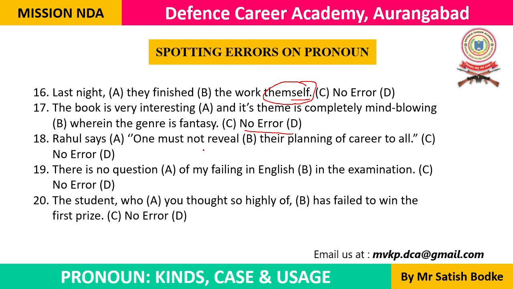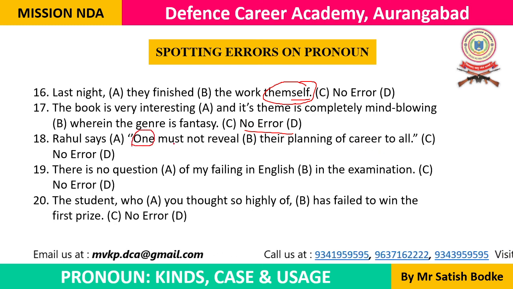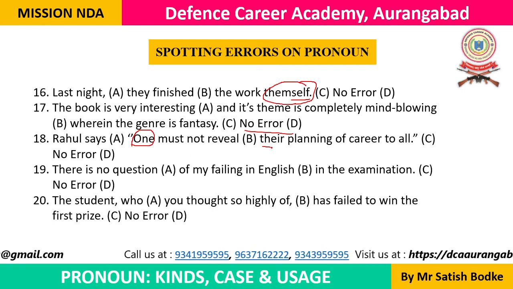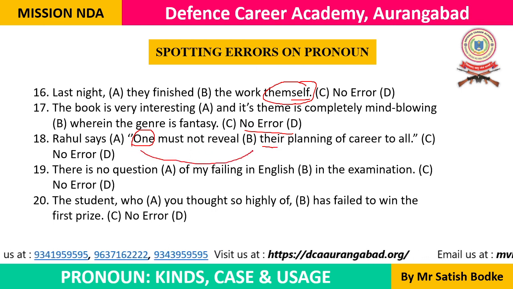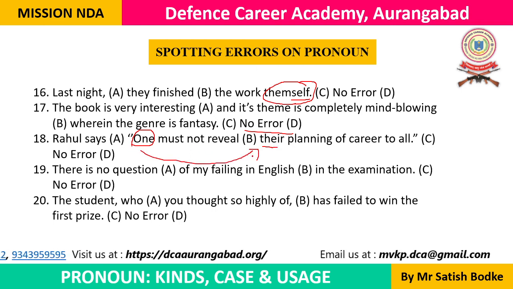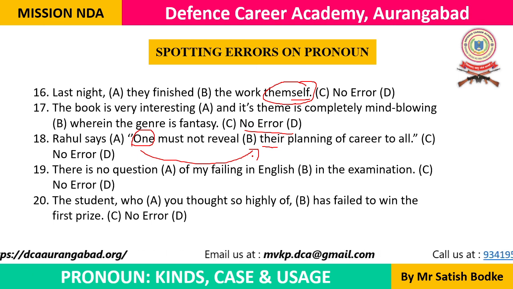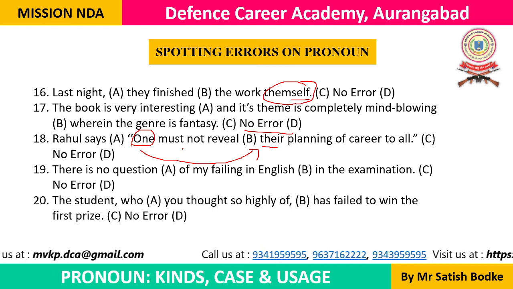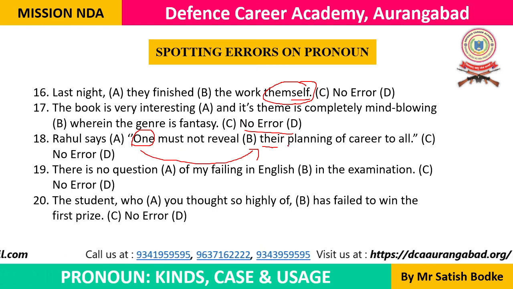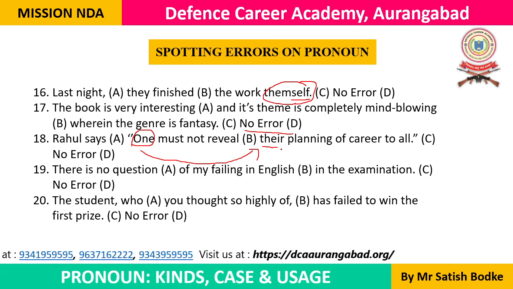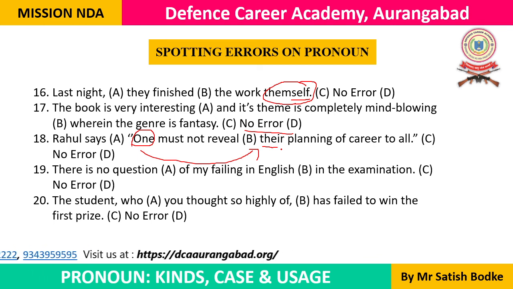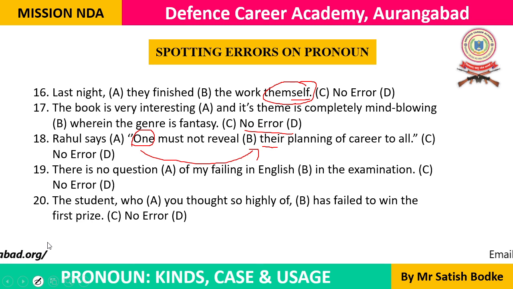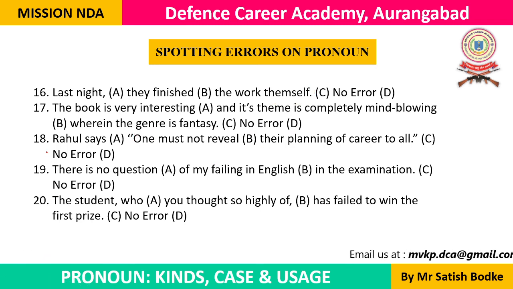Rahul says one must not reveal their planning. अभी one must not reveal, अगर they must not reveal होता तो यहाँ पे their planning okay होता, लेकिन यहाँ one है तो यहाँ पे one's planning होना चाहिए. One must not reveal one's planning, he must not reveal his planning, she must not reveal her planning. Okay, they must not reveal their planning. यहाँ they है क्या? नहीं, तो यहाँ one है तो यहाँ पे one's होना चाहिए. One must not reveal one's planning of career. So this is the correction in part B. So the error is in part B in question number 18.